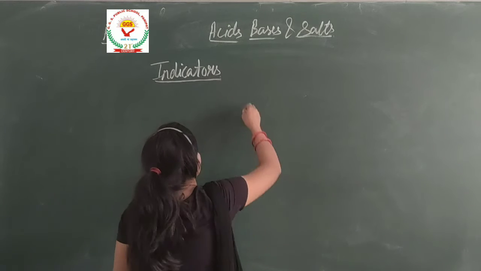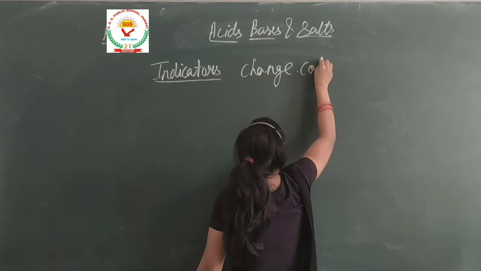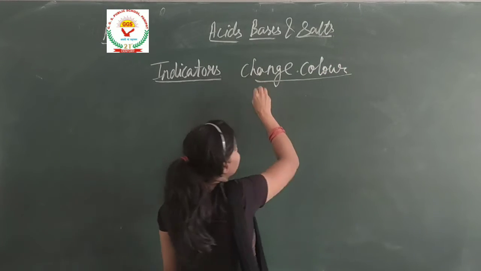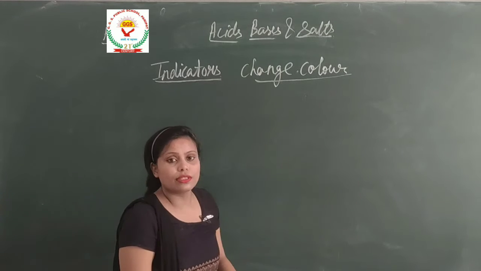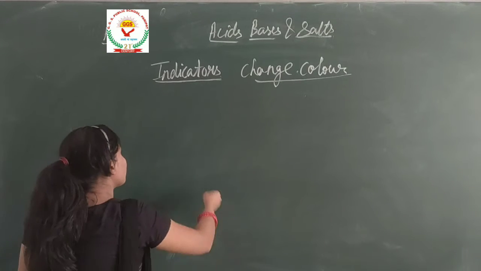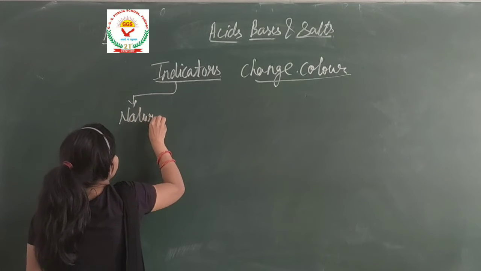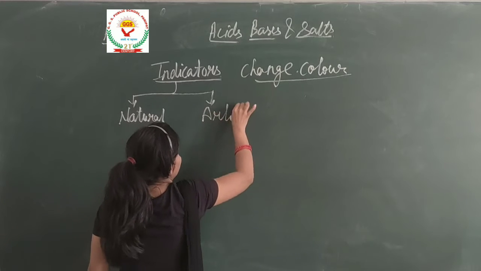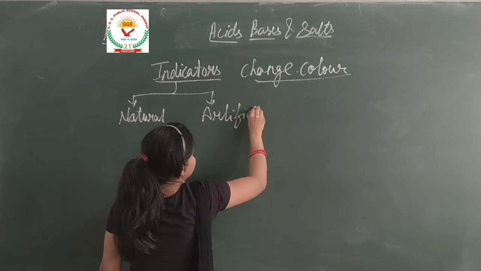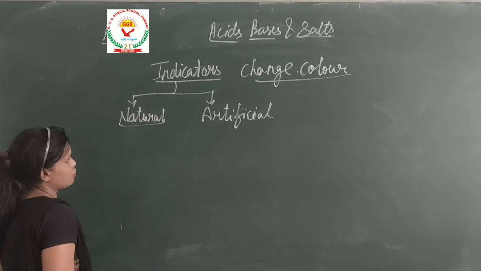These indicators change their color when they are mixed with acid and base. Let's study them one by one. We have two types of indicators, natural indicators and artificial indicators. First of all we will study natural indicators.